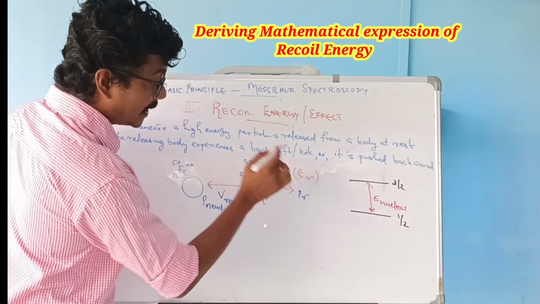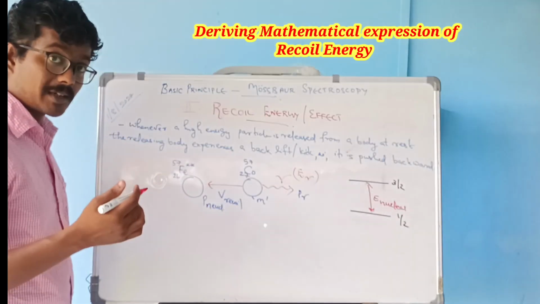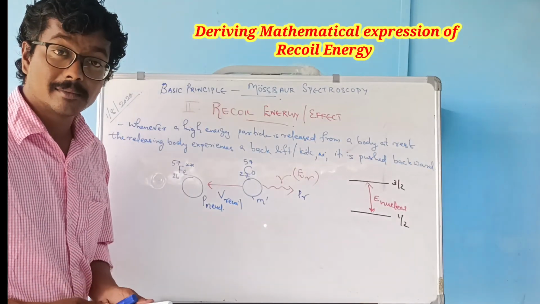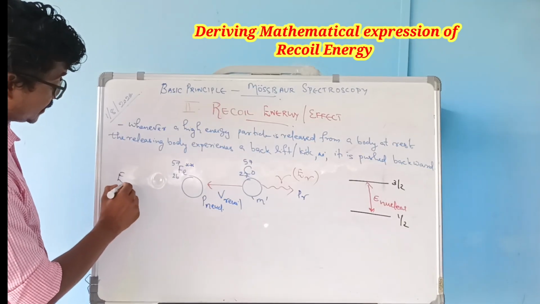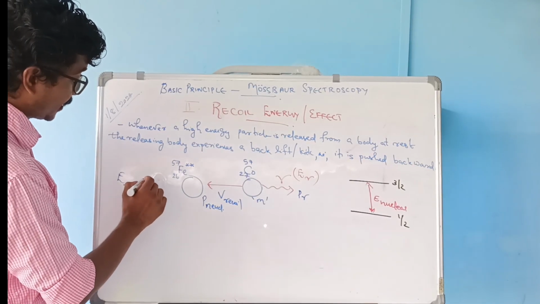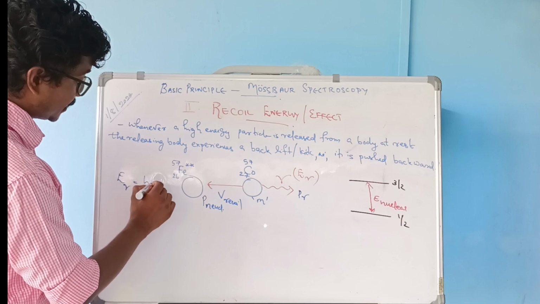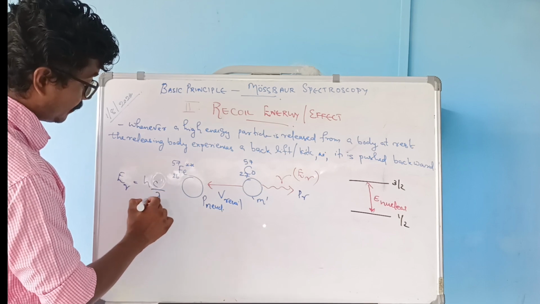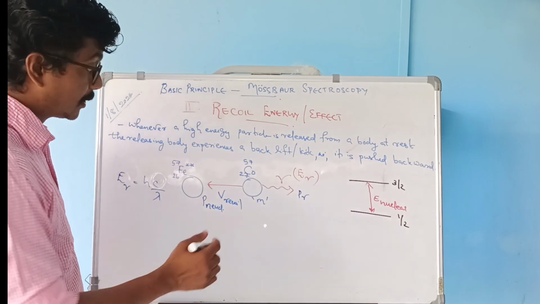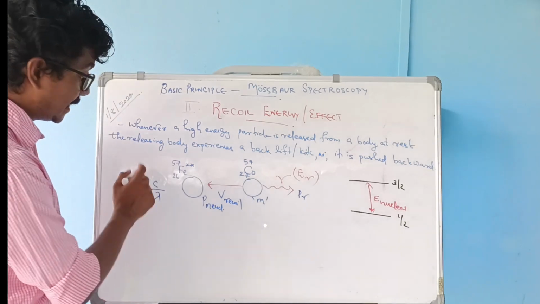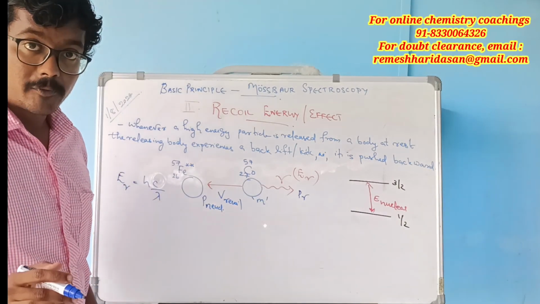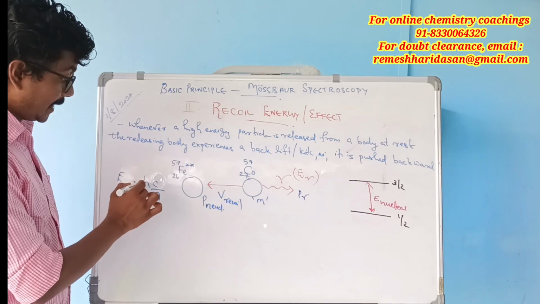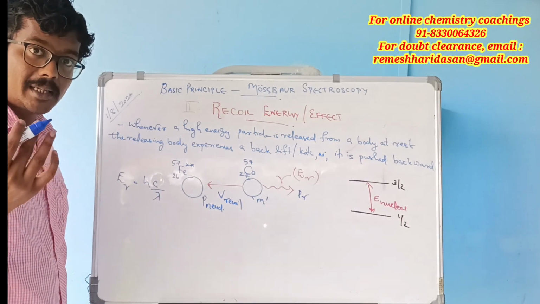So what is the energy of the photon, the gamma radiation? We can simply write the energy as E gamma equals hc by lambda, where lambda is the wavelength of the gamma radiation, h is Planck's constant, and c is the speed of light. Equivalently, h nu, where nu is the frequency.